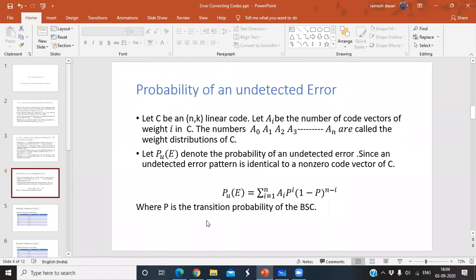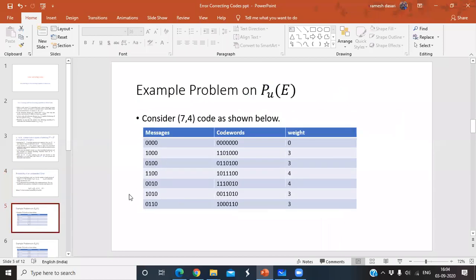BSC, binary symmetric channel. So note this formula. And here I presented one example also. Suppose this is an example on the probability of undetectable error. I want to consider a (7,4) code.